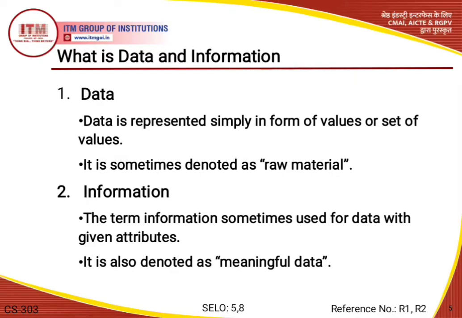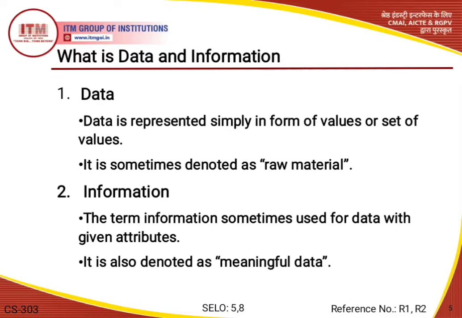Now if we are talking about what is information, then according to the definition, the term information is basically used for data with a given attribute, and it is also denoted as meaningful data. So the meaning here is that information is a set of data which is processed in a meaningful way according to the given requirement.